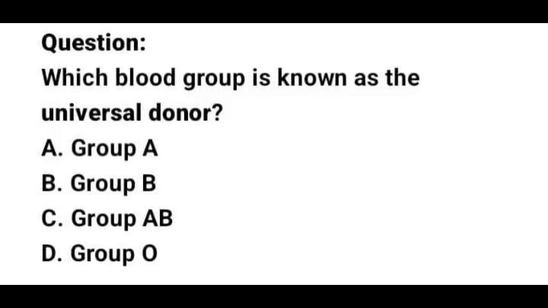The next question says, which blood group is known as a universal donor? Option A, group A. Option B, group B. Option C, group AB, and option D, group O. The correct option here is option D, group O.